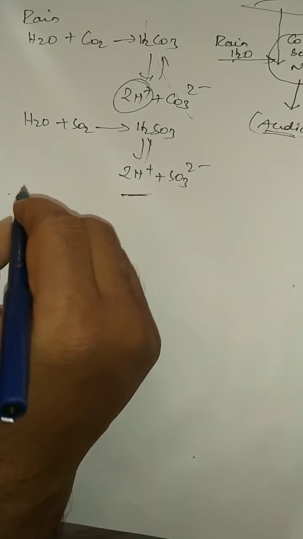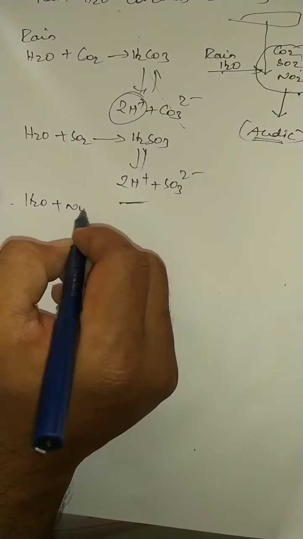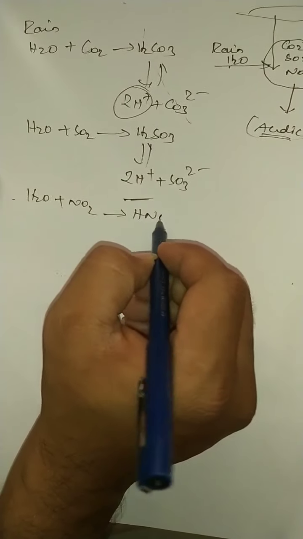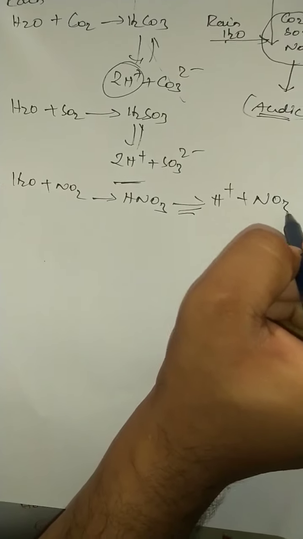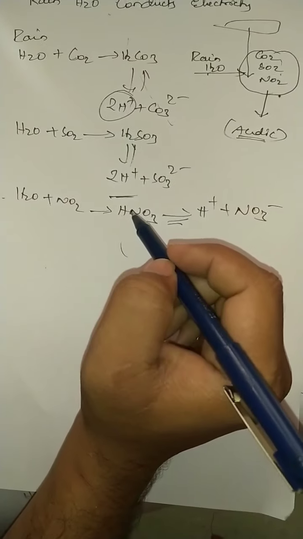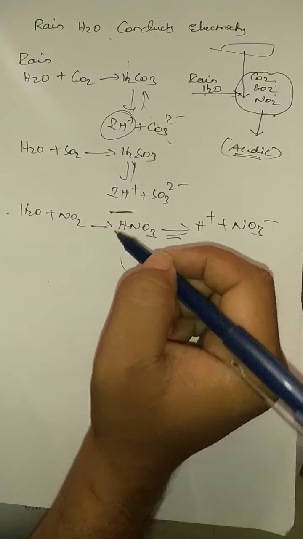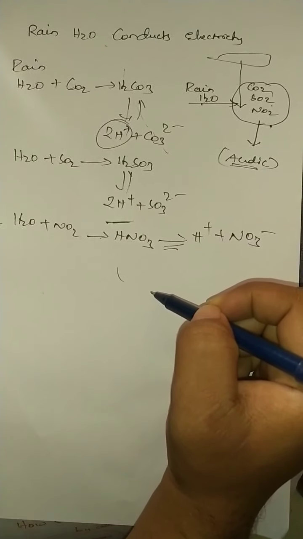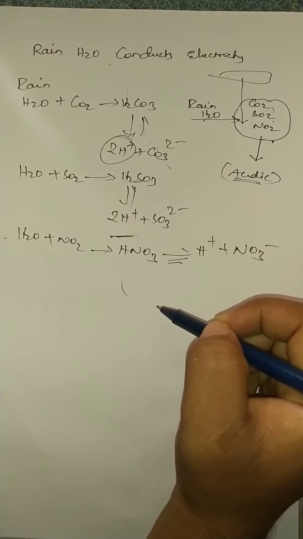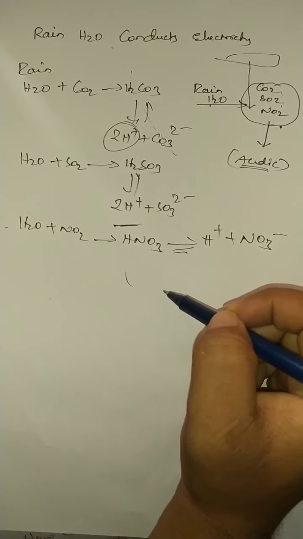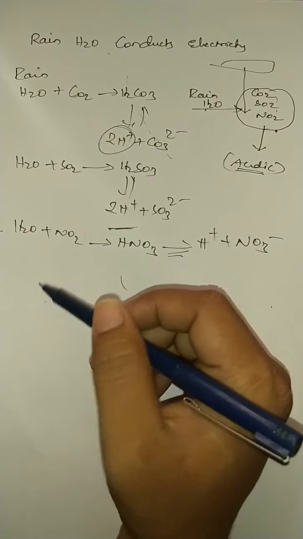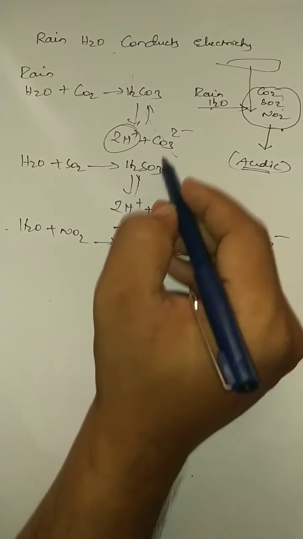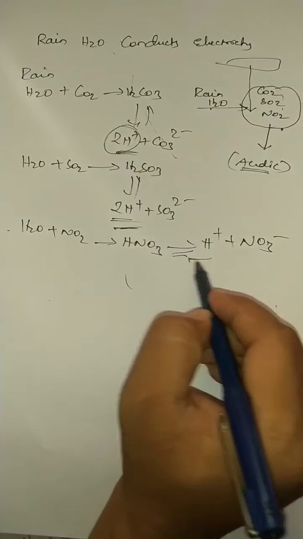In the same manner, you can take nitrogen dioxide. Here HNO3 is formed, which undergoes ionization to give H+ and NO3-. So in all three cases, H+ ions are released. Wherever H+ ions are released, rainwater is a good conductor of electricity. From this experiment we can say rainwater is a good conductor of electricity. It conducts electricity. Why? Because of these H+ ions released here.